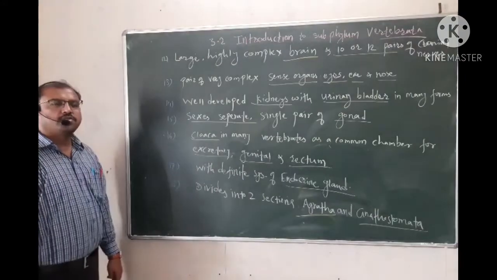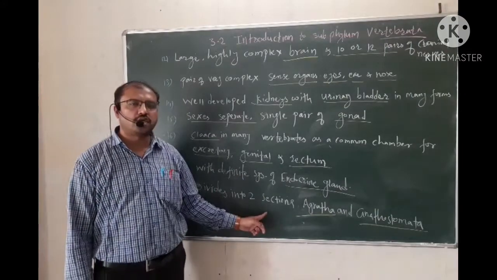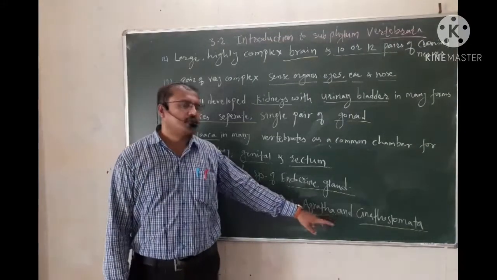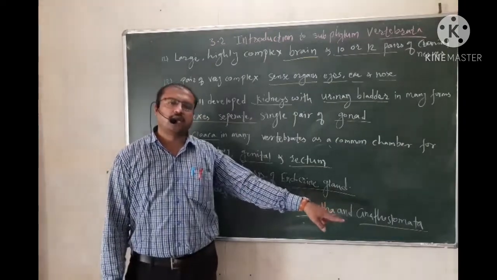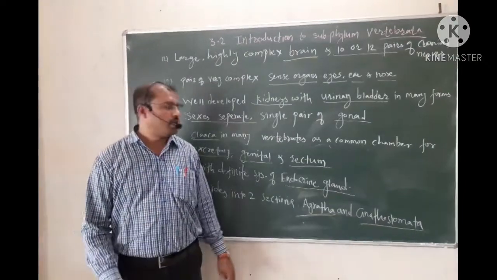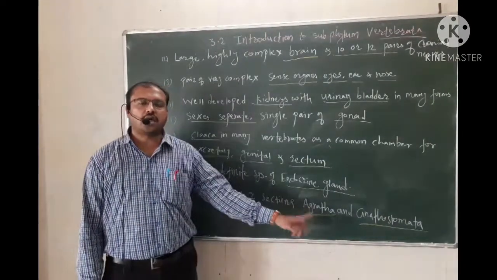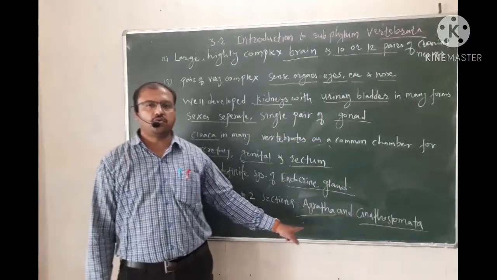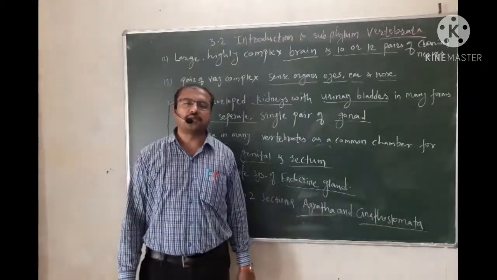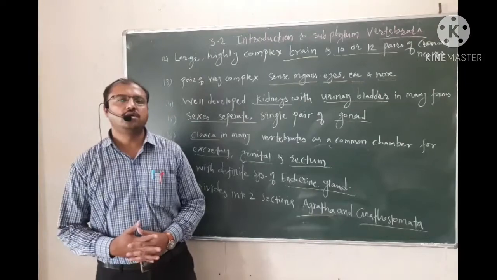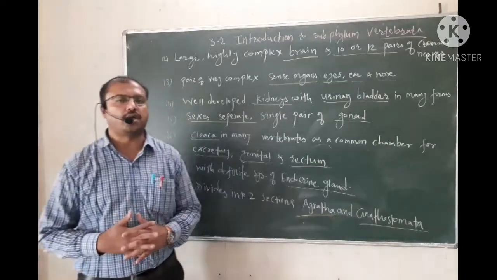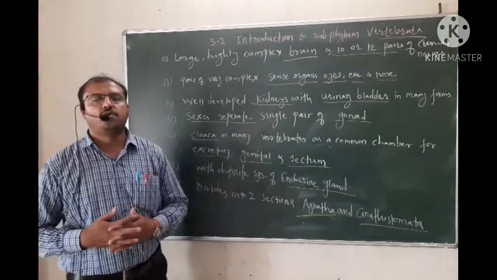Then these vertebrates are divided into two sections, or infraphyla. One is Agnatha and the second is Gnathostomata. I have already told you about Agnatha and Gnathostomata in the beginning. Agnatha means those individuals which do not have a jaw, and Gnathostomata means the animals with a jaw. So on the basis of the jaw there are these two groups, Agnatha and Gnathostomata. So this is the broad classification of vertebrates.